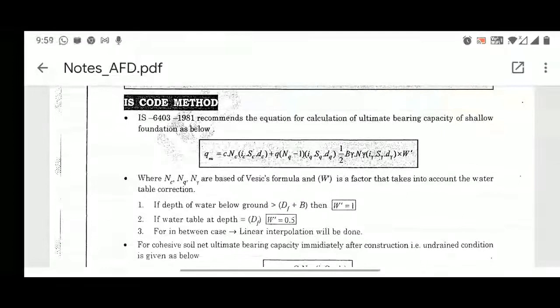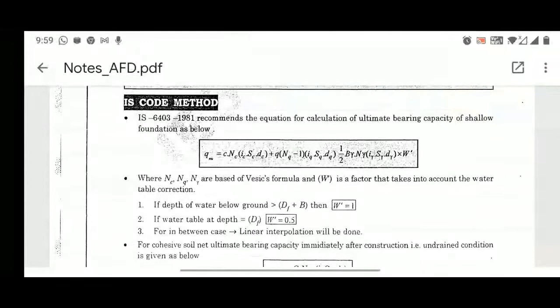Class, please note also that you have to learn the Indian Standard Code by heart, and the Terzaghi bearing capacity, and Meyerhof, because most of the time, in competitive exams and different exams, these three are the most important bearing capacity expressions that we have to remember for long. In the Indian Standard Code method, in GATE also, they are asking this question: which researcher's Nc, Nq, and N gamma are we using in the Indian Standard?